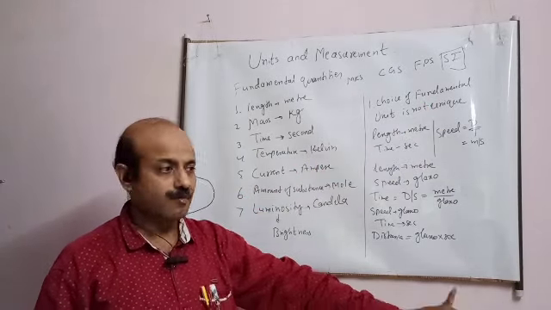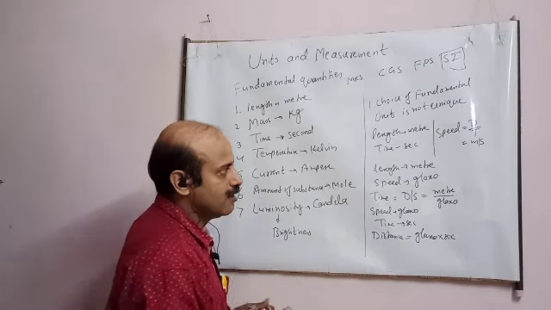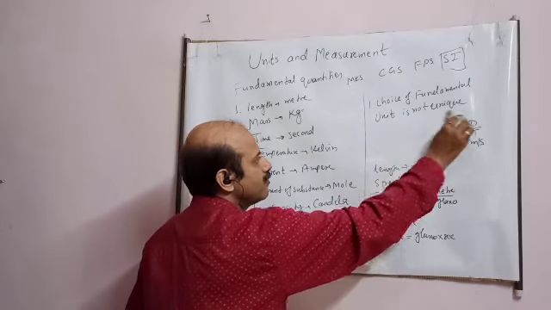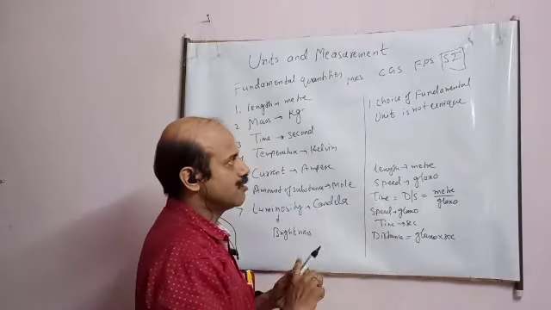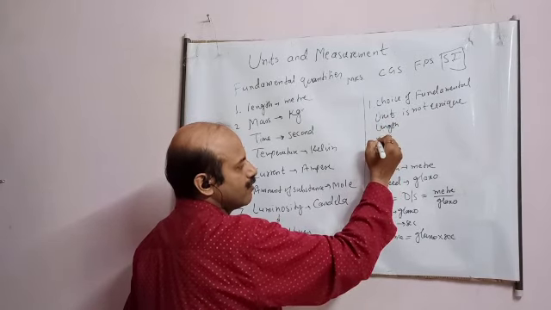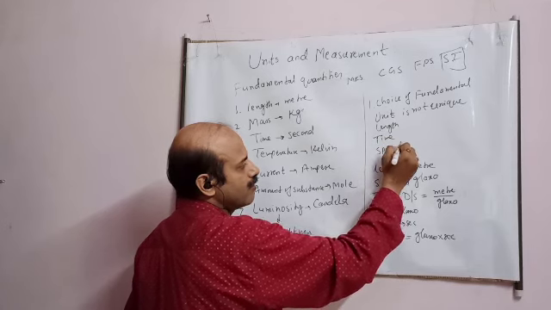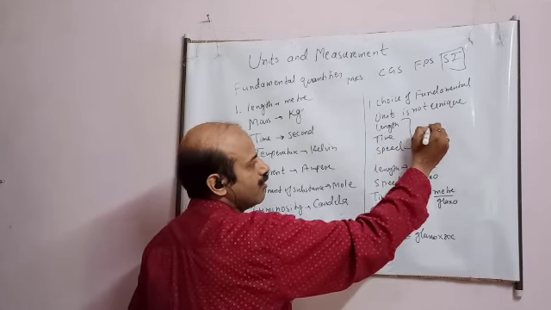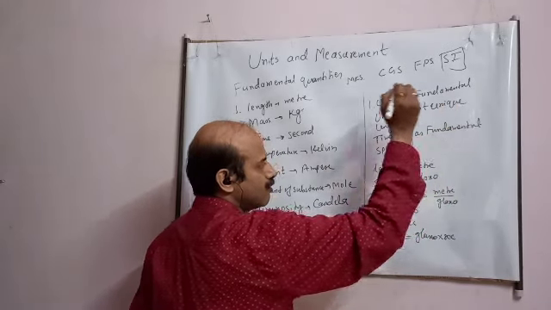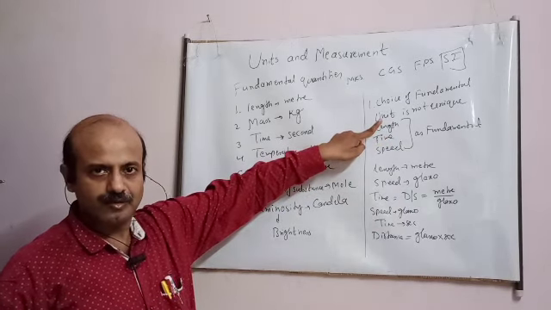Okay, student? But student, remember one more thing. Suppose we choose length, time and speed, all three as fundamental, and they are related to each other.